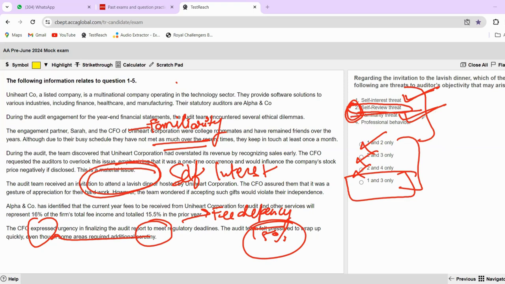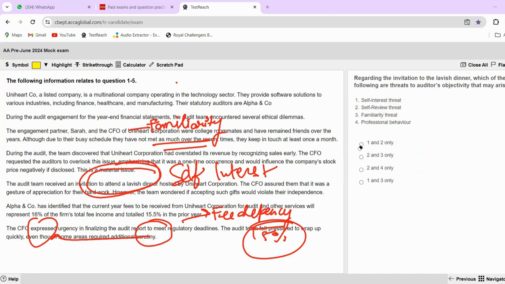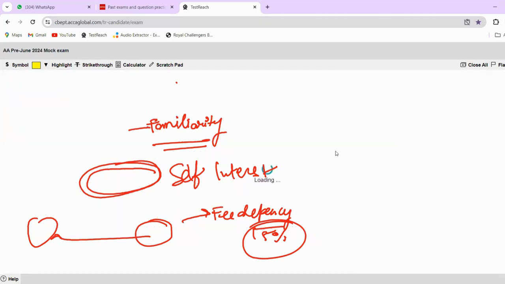He'll see, self-review, what are they talking about? Self-review can't be there. So I'll just remove all of the options which have 2, and we'll get 1 and 3. So this is so damn simple. If you know the concepts, if you apply your brains, you will be good to go with the A part of audit. Okay, next question. Question number 4.